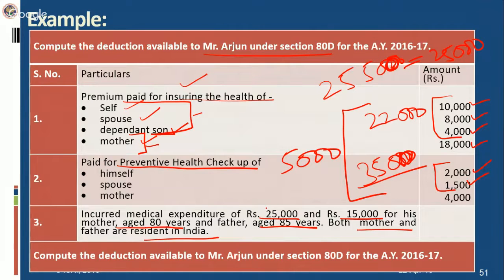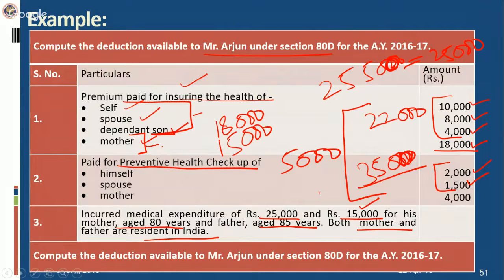Plus, Mr. Arjun has taken a health insurance policy for mother. So mother would not be eligible for medical expenditure deduction, even if it is higher than the premium paid of rupees 18,000. They can claim only in respect of premium. So 18,000 premium paid for mother, plus medical expenditure of 15,000 for father, and the preventive health checkup.